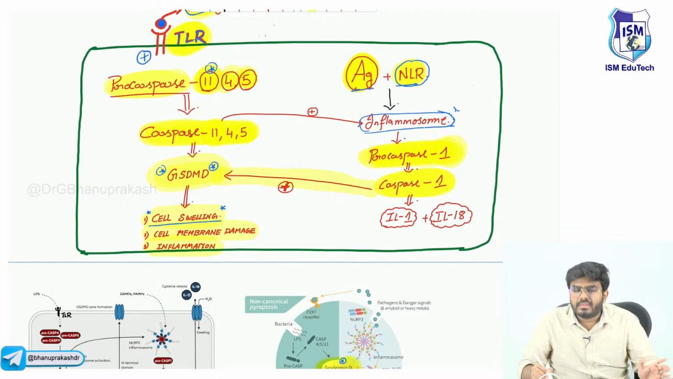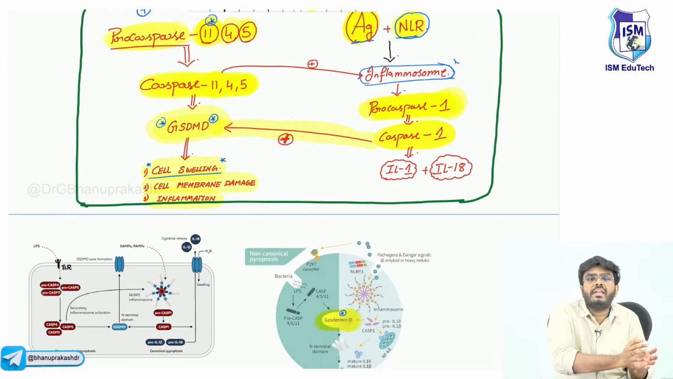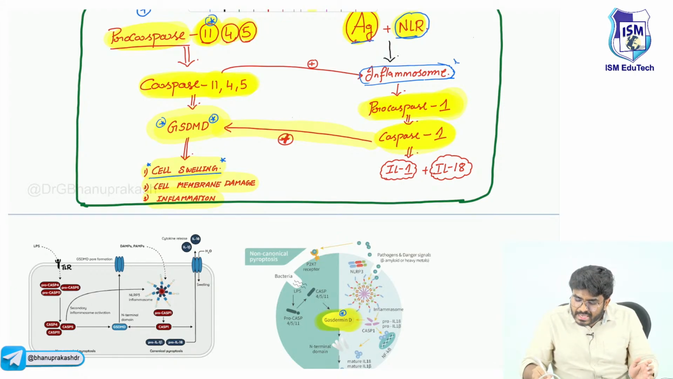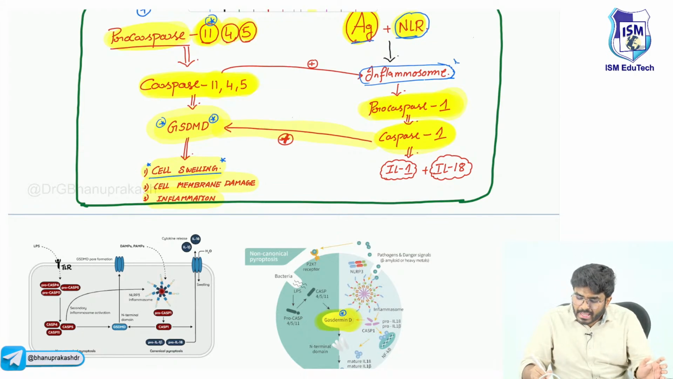And not only that, this caspase number 1 is going to activate pro-interleukin 1 into interleukin 1. What I am telling you, sir, what will caspase number 1 do? It will convert the inactive pro-interleukin 1 into active interleukin 1 and interleukin 18. So caspase number 1 helps in the production of which interleukins? Interleukin 1 and interleukin 18.